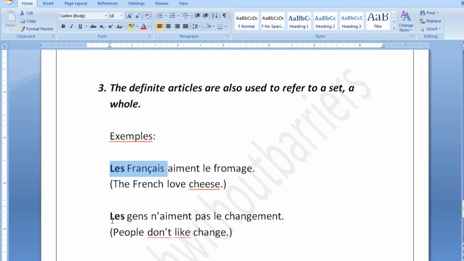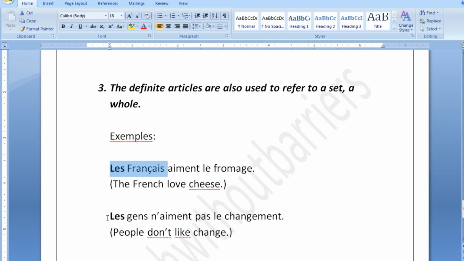Now guys, the second example here is les gens n'aiment pas le changement. The people don't like the change. So in English, if you translate it literally, it is the people don't like the change, but that is not how it is said in English. In English, it is said people don't like change, right?